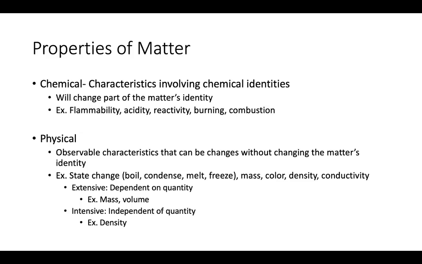right? On the other end, we also have physical properties, which are our observable characteristics, right? And so the big ones to note for this, I'm sure you guys know that physical properties would be the mass, the volume, the color, the density. But the big ones that sometimes people forget about is that state change is a physical property and that conductivity is a physical property, right? If we have a copper wire and we send electricity through it, it's conducting electrons, but the copper wire is still copper, right? It's not actually changing the chemical identity, and so conductivity is a physical property, right?